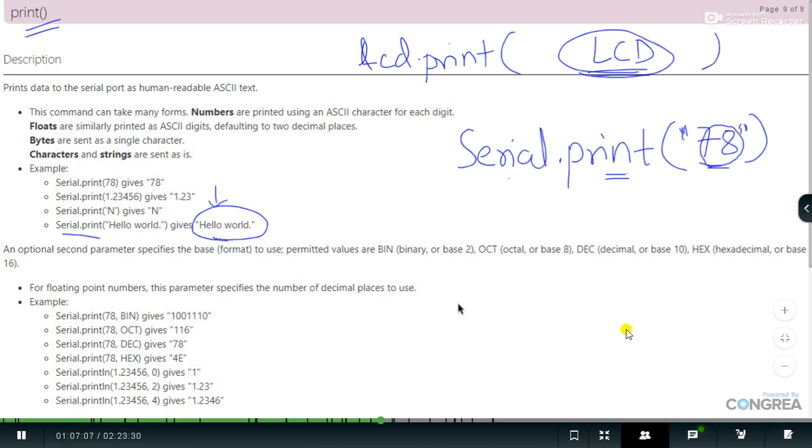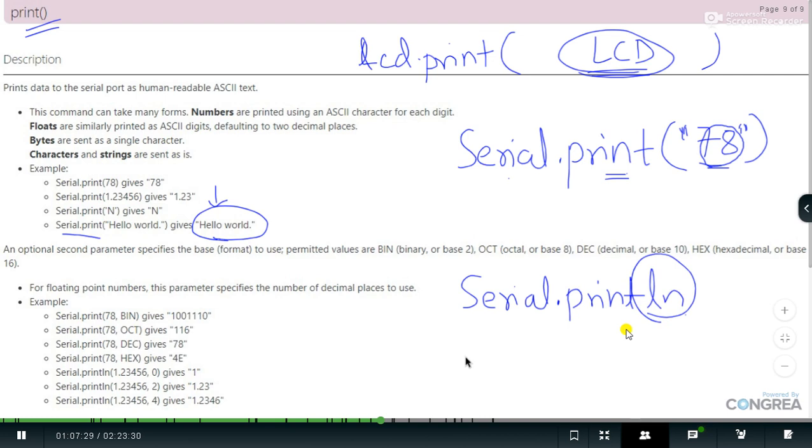So that is Serial.print, and one more function which is used along with Serial.print is Serial.println. So what is the use of this ln? This ln stands for new line, n stands for new, and l stands for line. So this is new line.